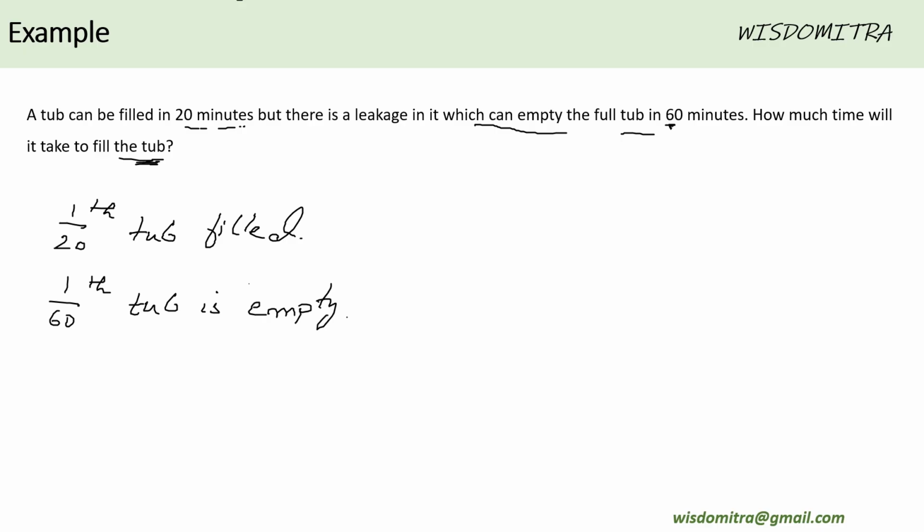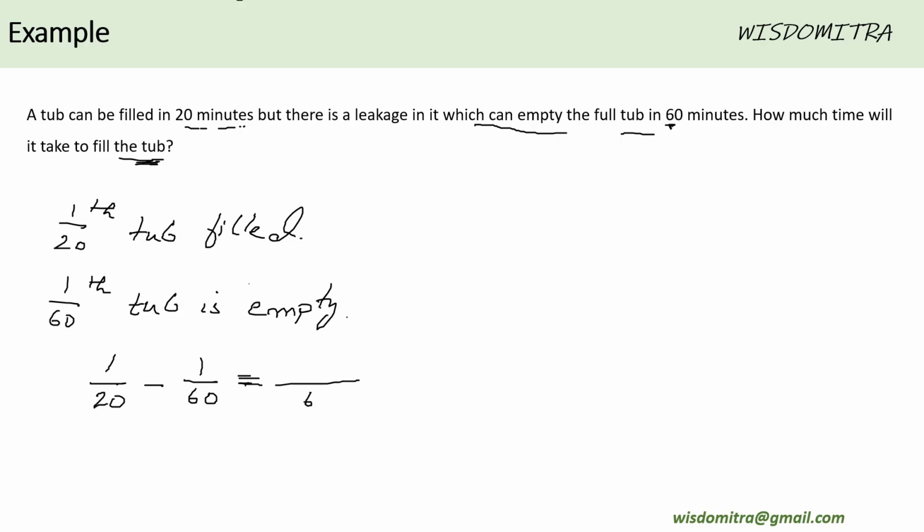So when both the things are simultaneously open, that means 1/20th of the tub is getting filled and 1/60th of the tub is getting emptied every single minute. Now, how much time is it going to take to fill the tub? Let us see first how much of the tub is getting filled every single minute.